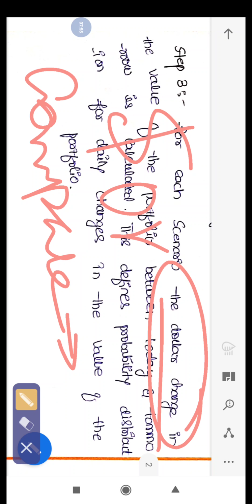Now look into the other side, that is difficulties or disadvantages.